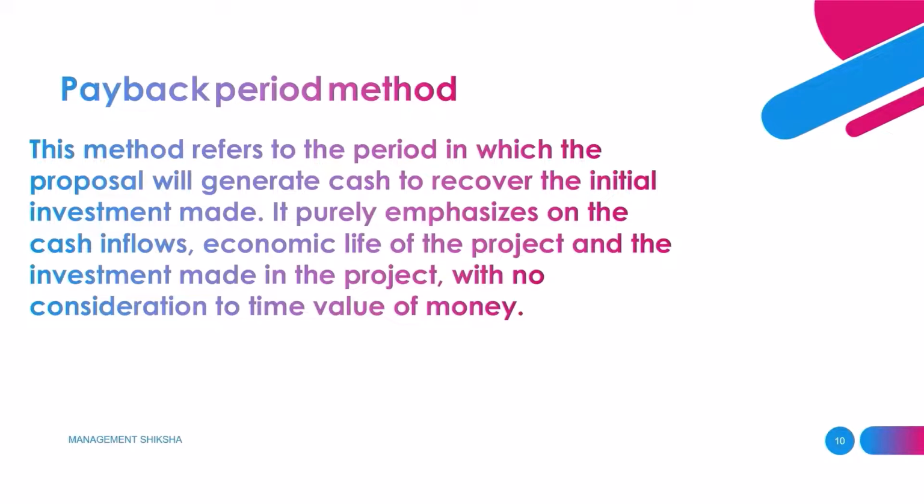Suppose we invested 1 lakh rupees in a business, and at the end of the first year we got returns of 50,000 rupees, at the end of the second year we got 50,000 rupees, and in the third year we got 1 lakh rupees. The total cash inflows are 50,000 plus 50,000 plus 1 lakh, which is 2 lakh rupees. We invested 1 lakh rupees and got the return inflow.